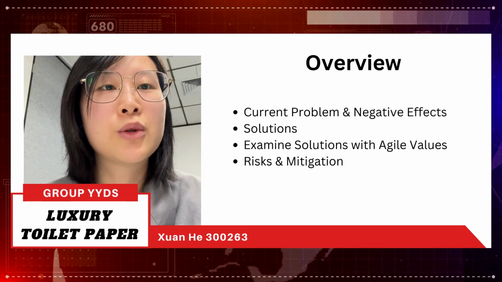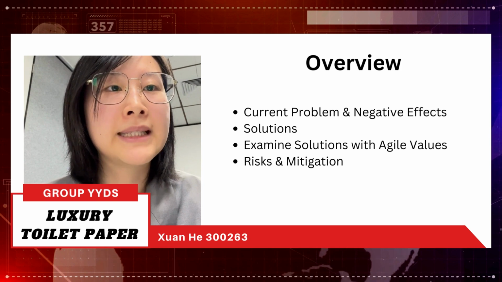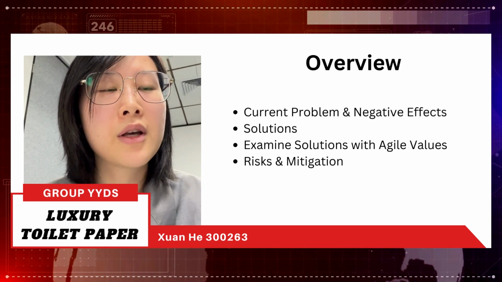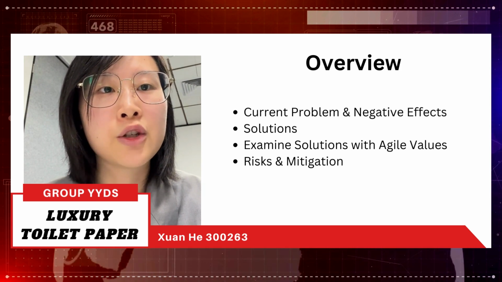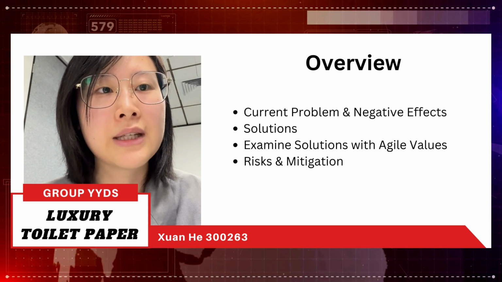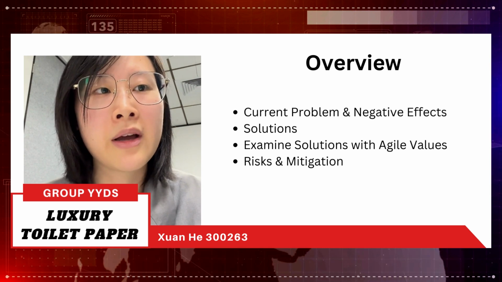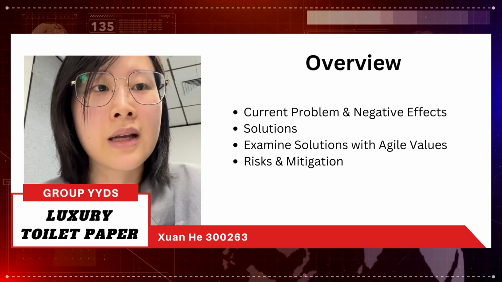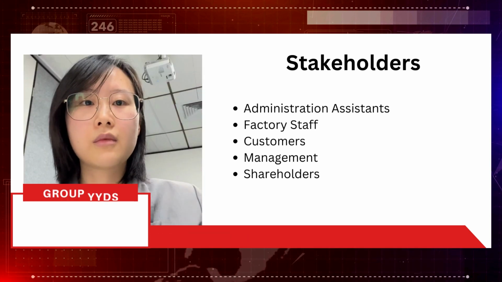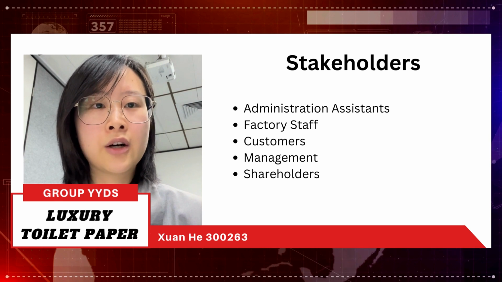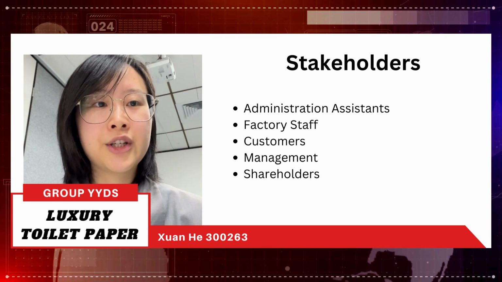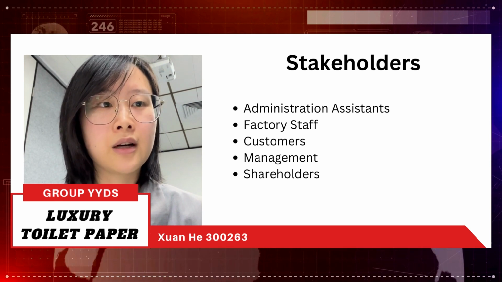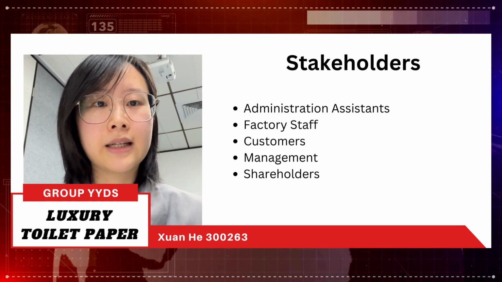Our group is going to share our ideas of our automated ordering process. Firstly, we'll analyze current problems and address negative effects on our different stakeholders. Then we will explain our solutions and examine them. Finally, we'll identify risks and how to mitigate them. Our major stakeholders here include administration assistants, factory staff, customers, management, and shareholders.